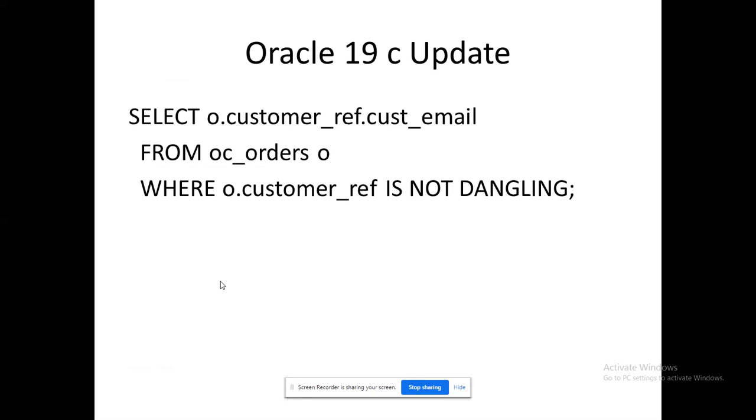So this is the update in Oracle 19. The data type is nothing but a composite data type, which was recently updated: reference. So that can be used in this way, with underscore ref.